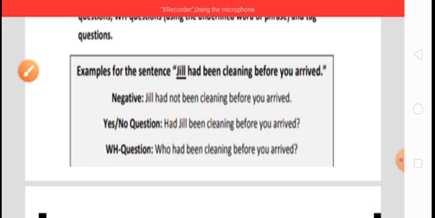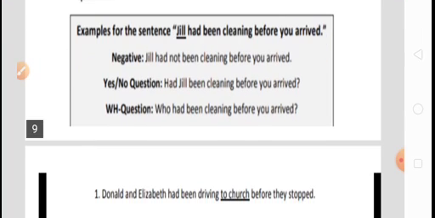Now move to the WH questions. Three kinds of things are given over here: negative, WH question, and yes no question. In the case of WH question, what is needed? Jill had been cleaning before you arrived. It's quite easy. You can use WH words like who, what, when, where, and through these words you can create the question. Who had been cleaning before you arrived?